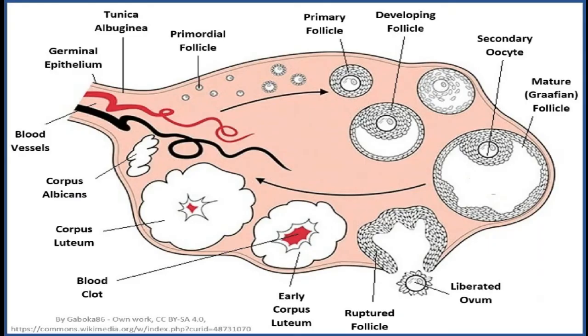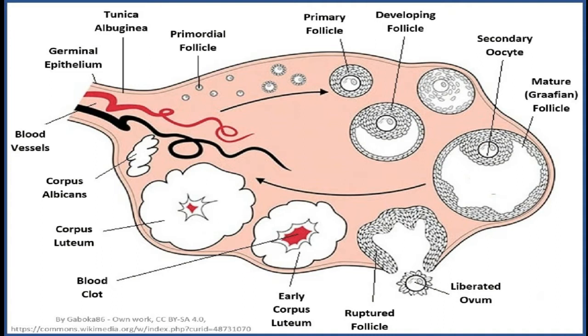Before starting my topic, let me give you an overview of oogenesis and folliculogenesis and the major events of these processes. From the previous lecture, we know that oogenesis is divided into two phases.